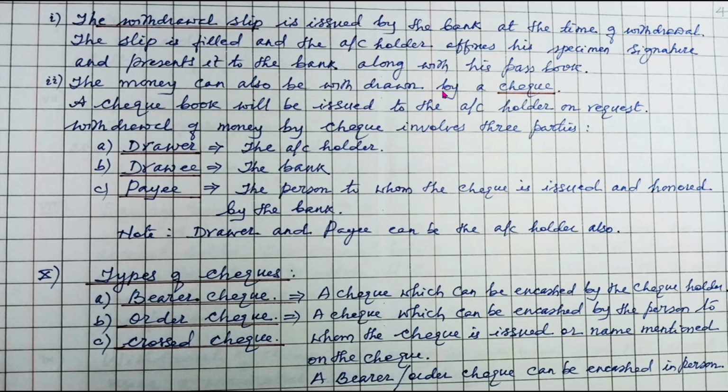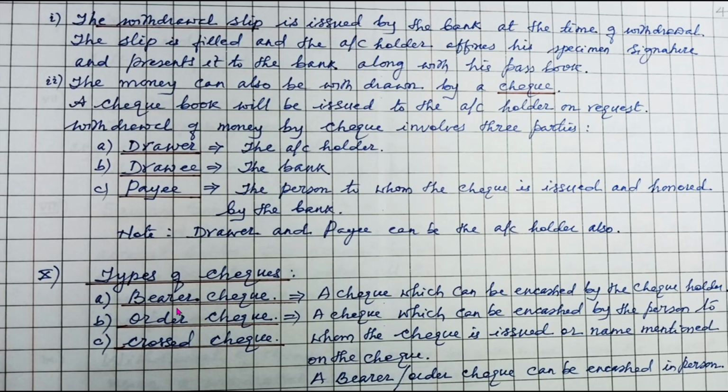The money can also be withdrawn using a check. A checkbook will be issued by the bank to the account holder on request. Withdrawal of money by check involves three important parties. One is the drawer, the account holder. Drawee is the bank, and Payee is the person to whom the check is issued and honored by the bank. Drawer and Payee can be the account holder also. Remember that.